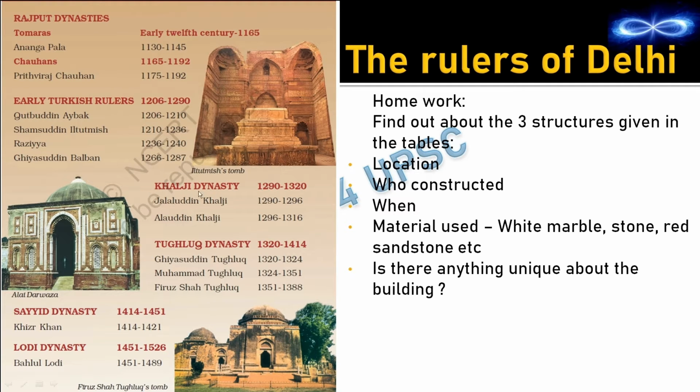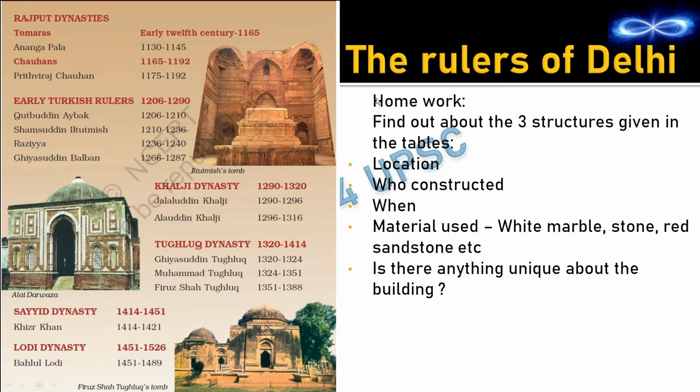Then in Khilji dynasty we have got two important rulers. One is Jalaluddin Khilji, second Alauddin Khilji, who was the son-in-law of Jalaluddin Khilji. Then in Tughlaq dynasty we have got Ghiyasuddin Tughlaq, Muhammad Tughlaq and Firoz Shah Tughlaq. Then in Sayyid dynasty we have got Khizr Khan. In Lodi dynasty we have got Behlul Lodi. So you need to remember the ruler and the dynasty to which the ruler belongs, and you need to remember the order of the rulers. By the end of this chapter we will try to remember some of the important dates as well, but as of now you pause the slide and learn by heart the dynasties as well as the order of the rulers.